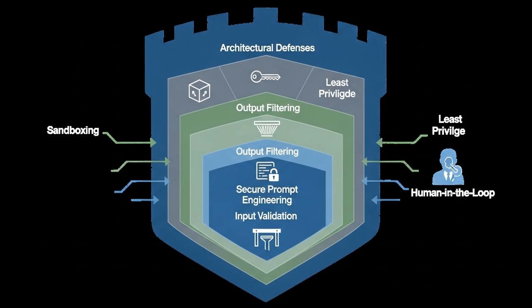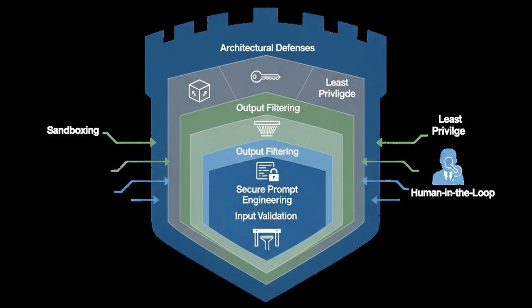The second layer is secure prompt engineering. This is about building a more resilient system prompt. Developers can include instructional defenses, explicitly warning the model within its own rules to be wary of manipulation. They can also use contextual separation, using special delimiters like XML tags to clearly mark which part of the input is a trusted instruction and which is untrusted user data. A clever technique called post-prompting places the developer's most important rules after the user's input, leveraging the model's tendency to weigh later instructions more heavily.